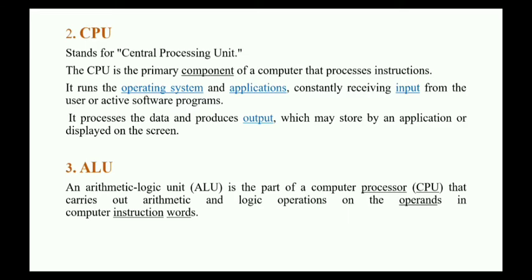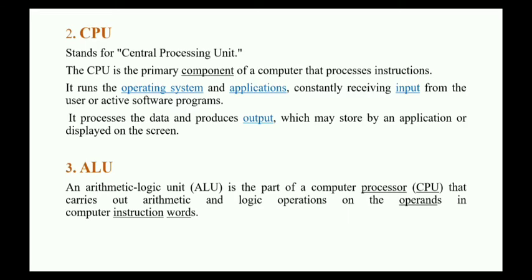It runs the operating system and applications, constantly receiving input from the user or active software programs. Like we click on anything, that is input from user. We click from mouse, that is input from the user to the CPU. If any window opens, then it is output. It processes our data and it produces the output. For example, if you want to start any game or if you want to start a PowerPoint, then we click on the PowerPoint, that is our input, and then CPU processes that input and opens the PowerPoint in our computer. So that is output.